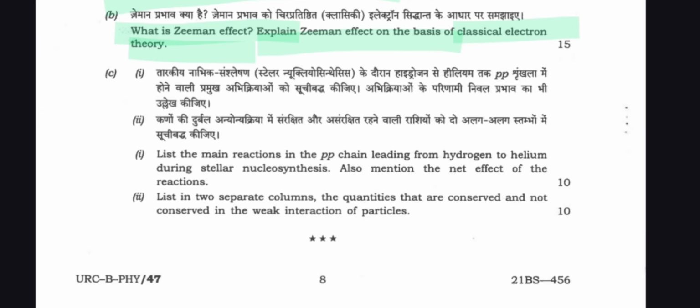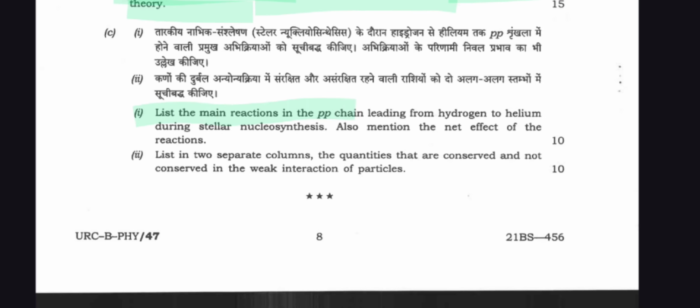And question number C is here. List the main reactions of the pp chain leading to helium from hydrogen during stellar nucleosynthesis. Also mention the net effect of the reactions. Question number 2: list in separate columns the quantities that are conserved and not conserved in the weak interaction of the particles.